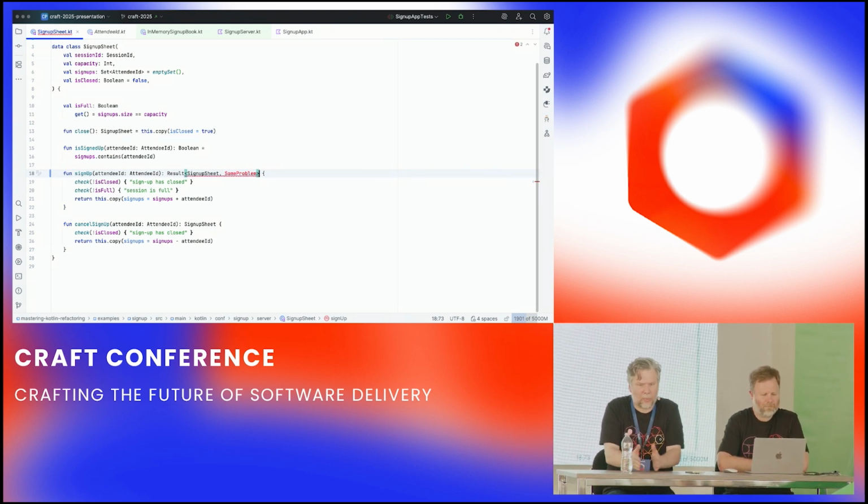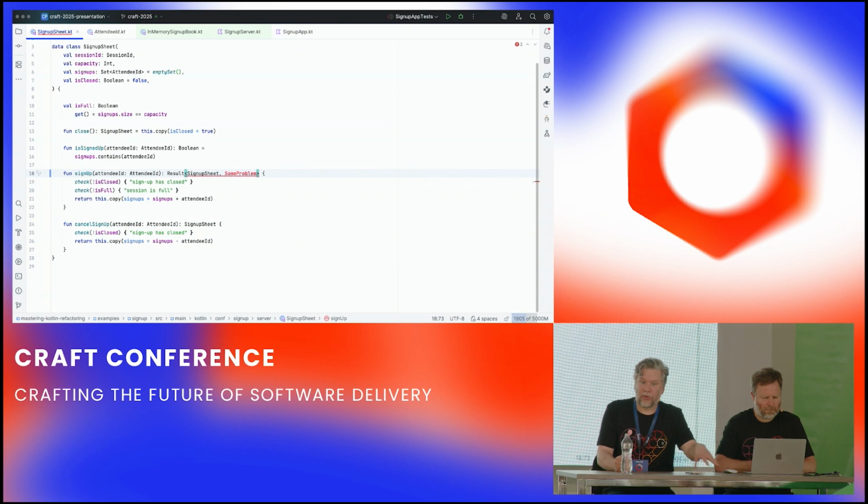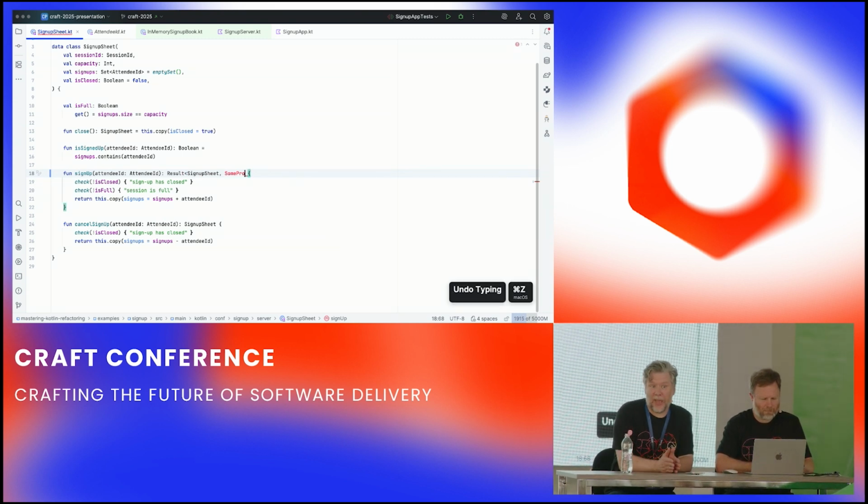So we could have an algebraic data type, an either type or result type in different languages, and we either return a success, right, of the result, or we return a failure of some code that represents a failure. So that's one way. So we could widen the codomain, or we can narrow the domain.